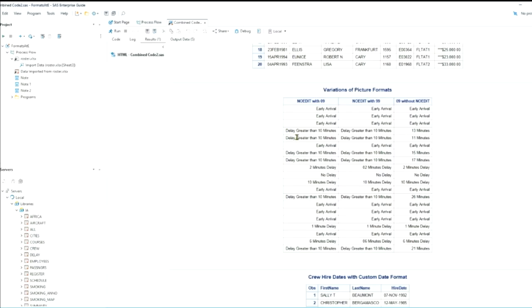When I take a look at this, come down here, let's say to this line that I'm highlighting, what we see is 2 minutes delay, 0.2 minutes delay. So the no edit with 99 adds the leading 0, and then 0.9 with 2 minutes delay. Okay. And then we have a delay greater than 10 minutes, and without no edit, it's going to turn into 15 minutes or 17 minutes.